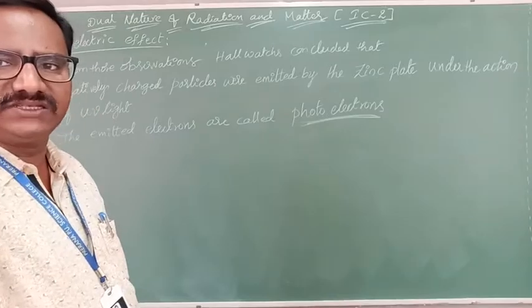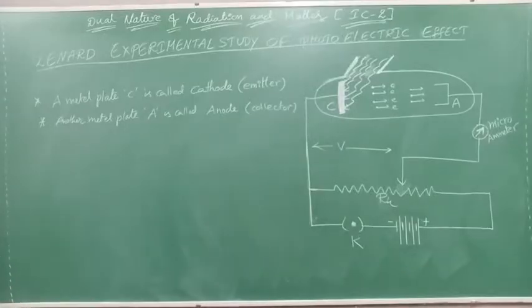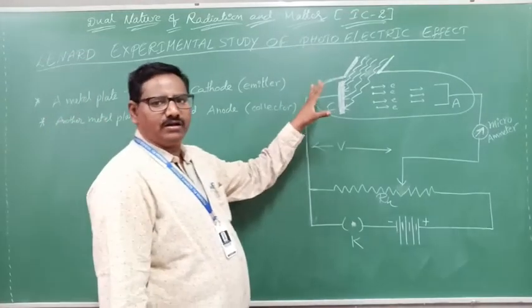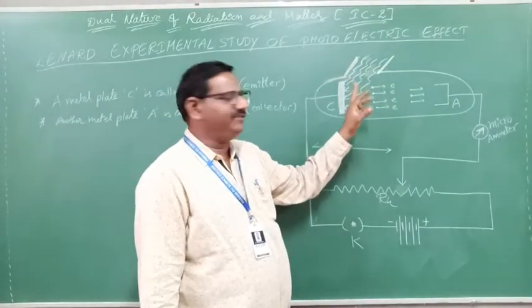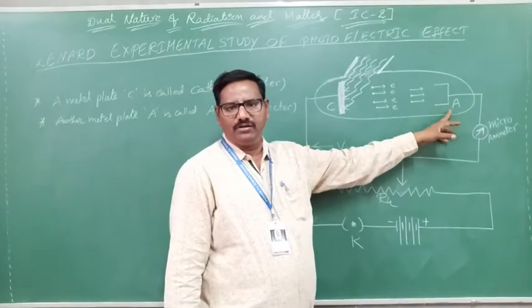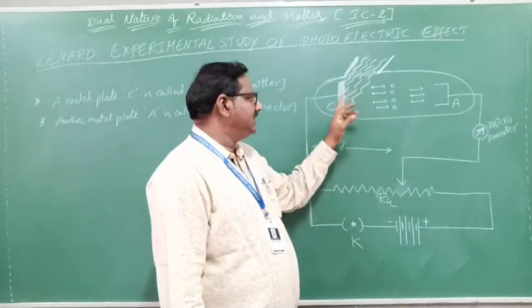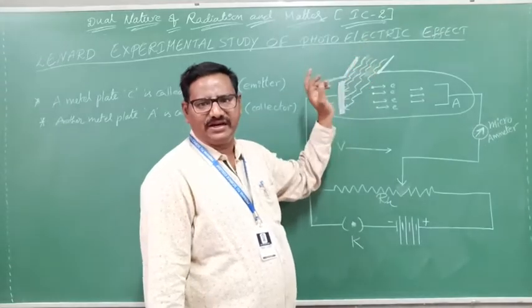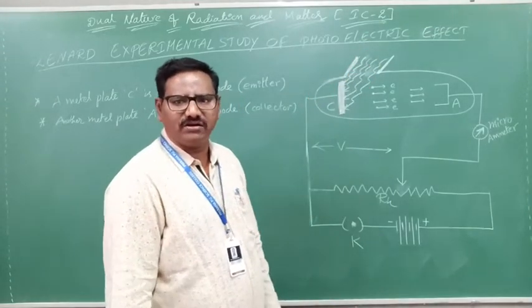In those experiments, Lenard considered an evacuated glass tube containing a cathode and an anode. Upon this cathode, some light is incident. Do you know what a cathode is? Very simple.